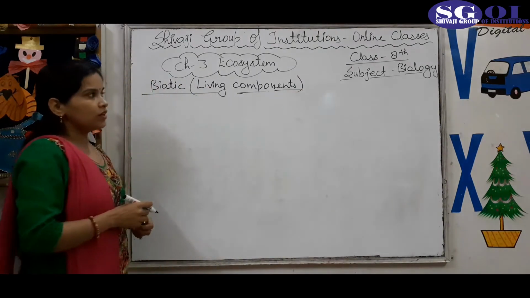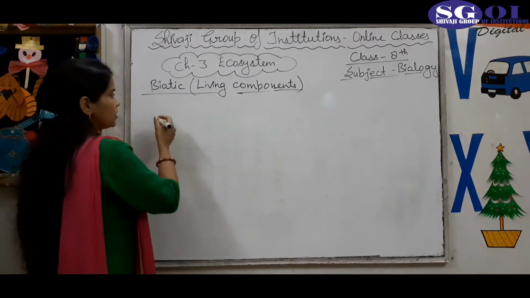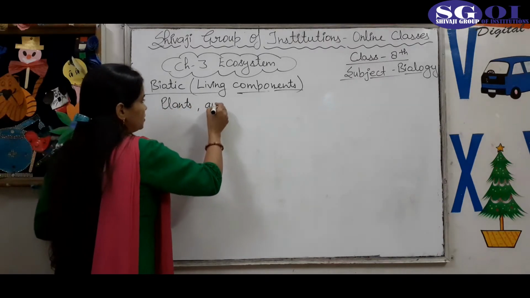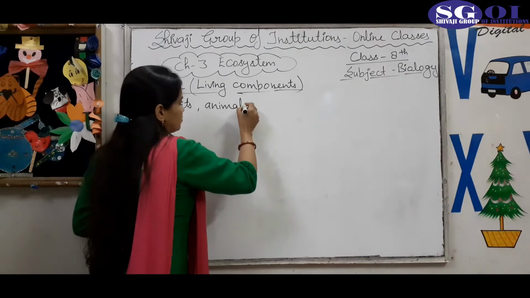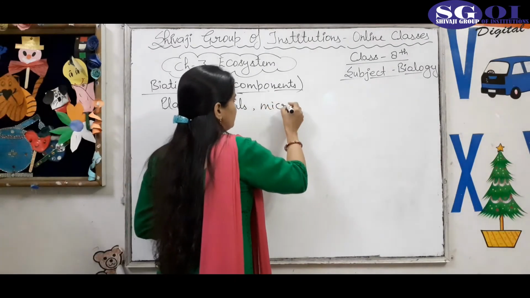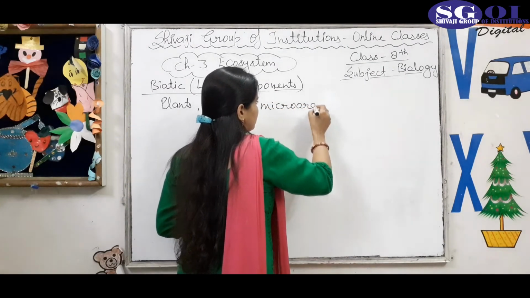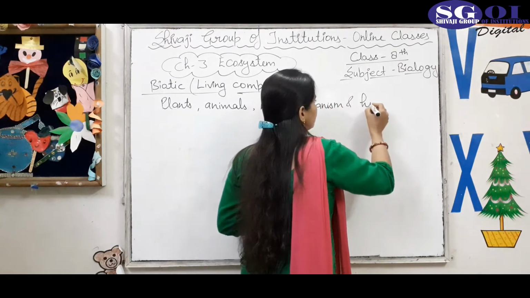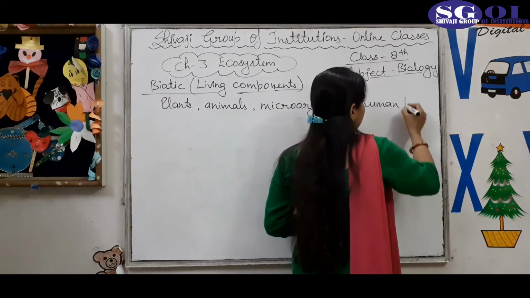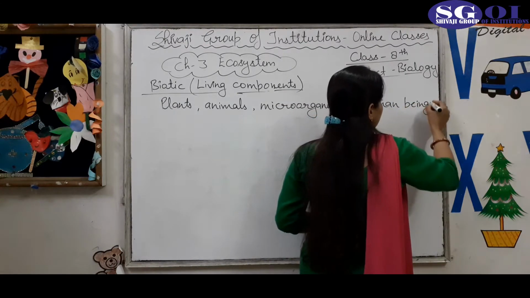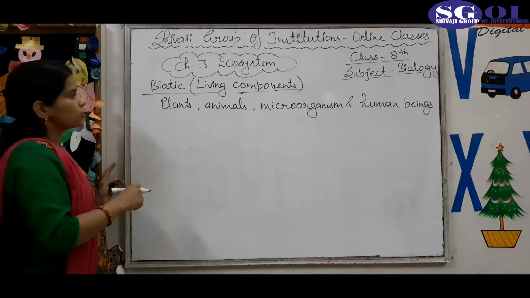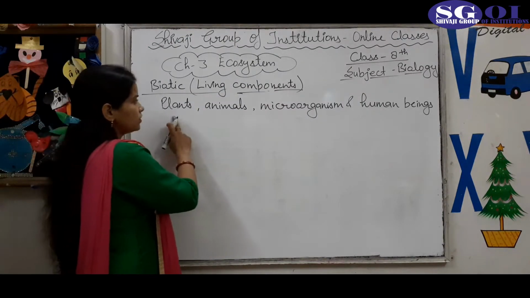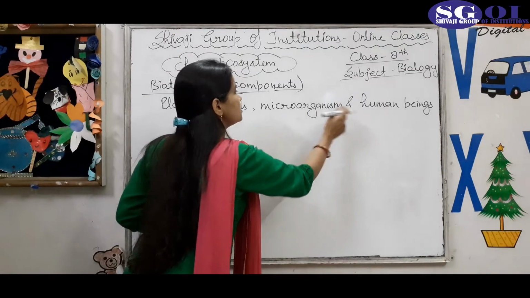Biotic components include living things like plants, animals, microorganisms, and human beings. So biotic components include all the living components, for example plants, animals, microorganisms and human beings.